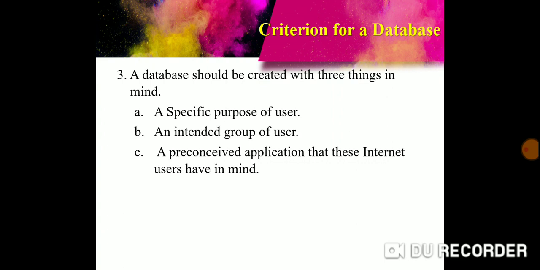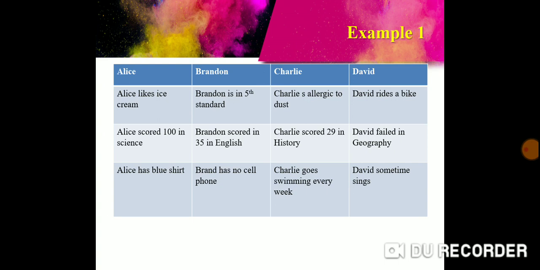Let's look at an example of a collection of information. Here we have been given the information of Alice, Brandon, Charlie and David. Alice likes ice cream and fish. In the second row, Alice scored 100 in science, Brandon scored 35 in English, and Charlie scored 89 in history, and they would fail in geography.